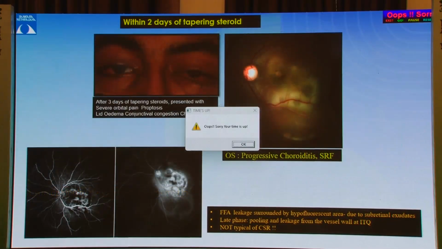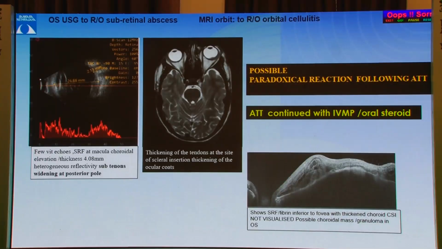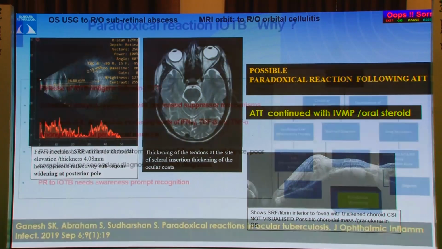And you can see the child, after 3 days of tapering, presented with severe orbital pain and proptosis, lid edema, congestion and chemosis. But the FFA had no clue showing you the CSR, so it was definitely not a CSR. We suspected a possible paradoxical reaction. ATT was continued with IVMP and steroid. We did an MRI and an ultrasound to rule out orbital cellulitis.